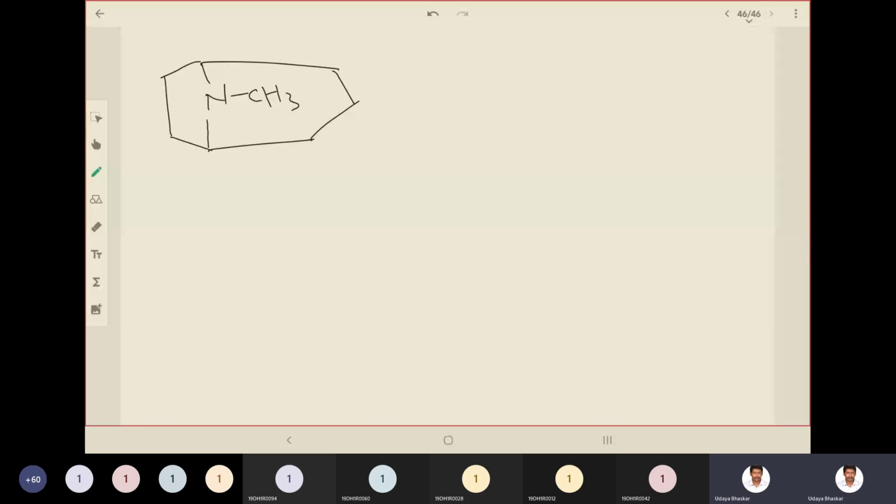So you can also write like this. So this is the tropane ring. The ring is somewhat different, right? So try to remember it by practicing.